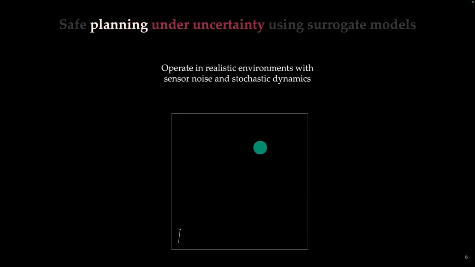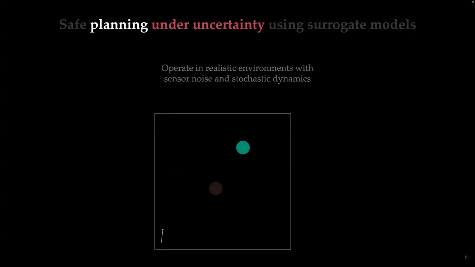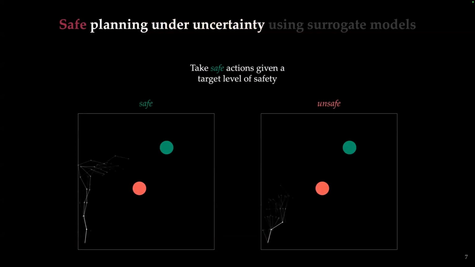Now, we want to plan under uncertainty, which makes this a little bit more challenging. So we want to operate in a realistic environment where there's sensor noise, so we have some uncertainty about the state of the world, as well as stochastic or random dynamics as the agent moves through the environment. But what's important here is that we want to do safe planning under uncertainty. So we want to take safe actions given some target level of safety. We want to avoid these unsafe states.